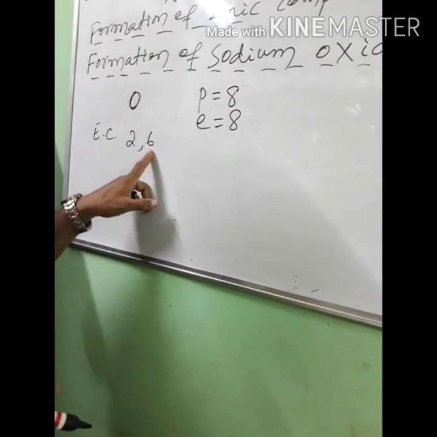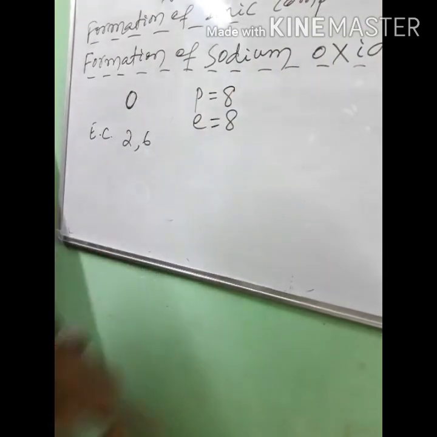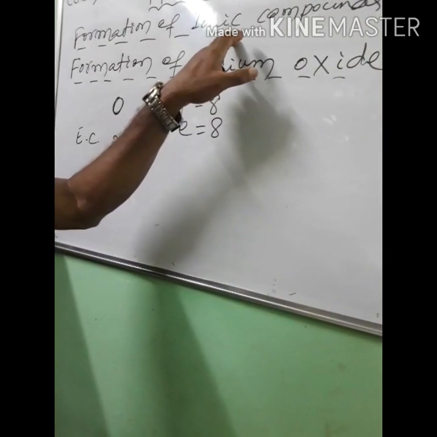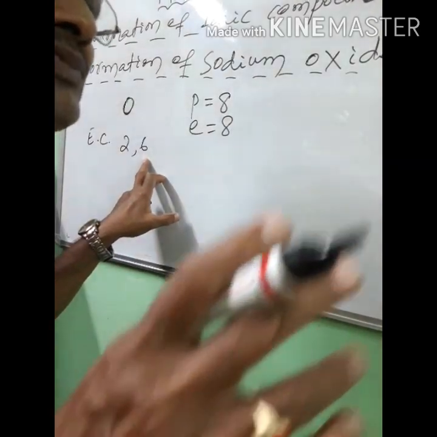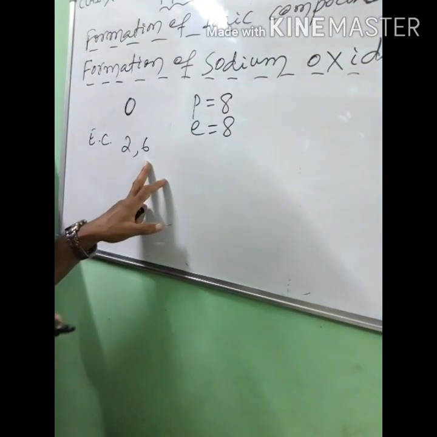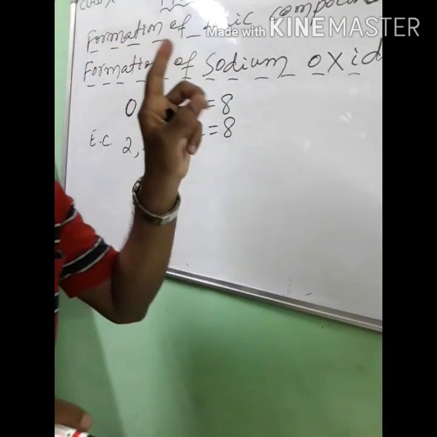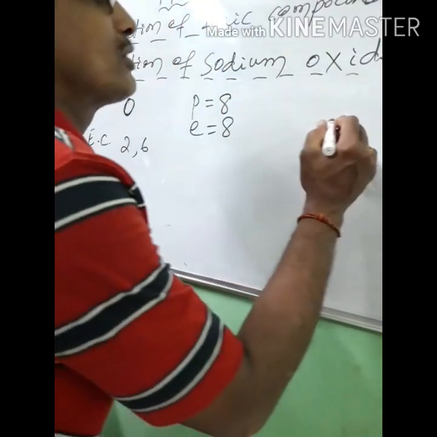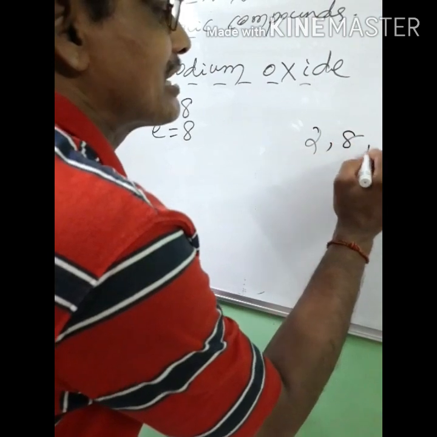From where will oxygen accept 2 electrons in this compound? Oxygen will accept electrons from sodium. But one sodium atom will donate only 1 electron, because the electronic configuration of sodium is 2 8 1.